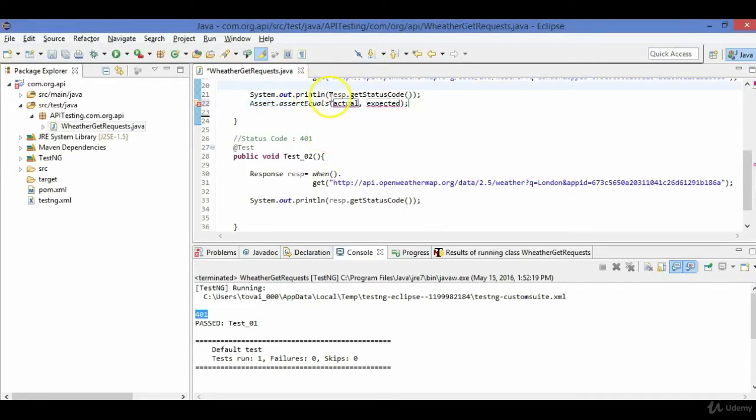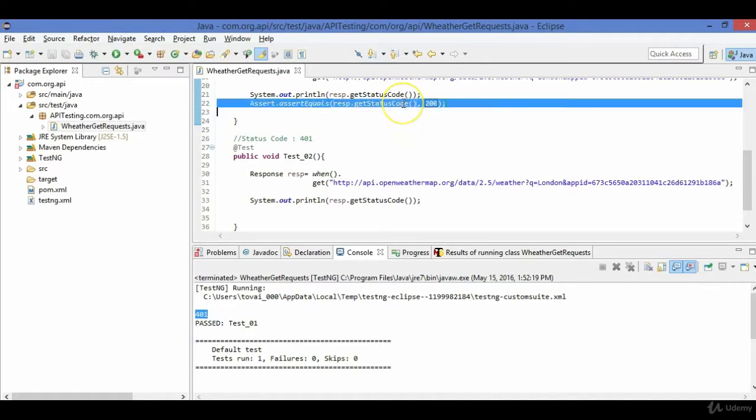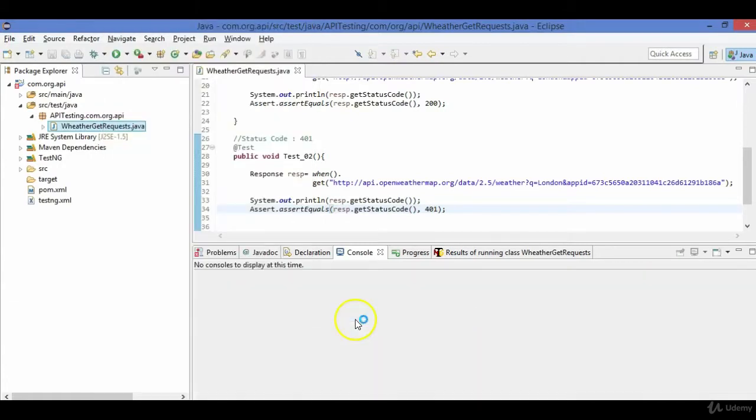So what is the actual status code which I have returned? It's response dot status code, and what I am expecting is response code 200, right? So I will write 200 here and save this. Similarly, if I write here, in this case the status code returned should be 401, else the test would fail. Now run this TestNG test.